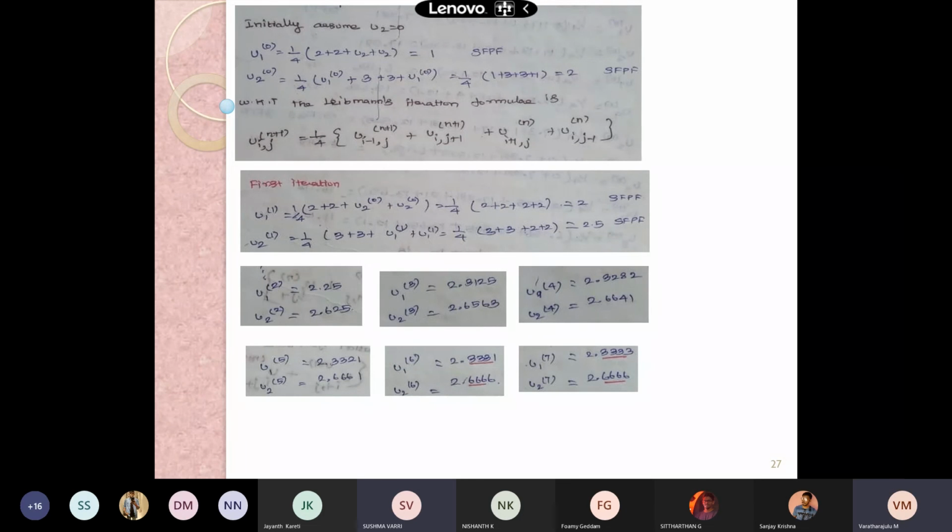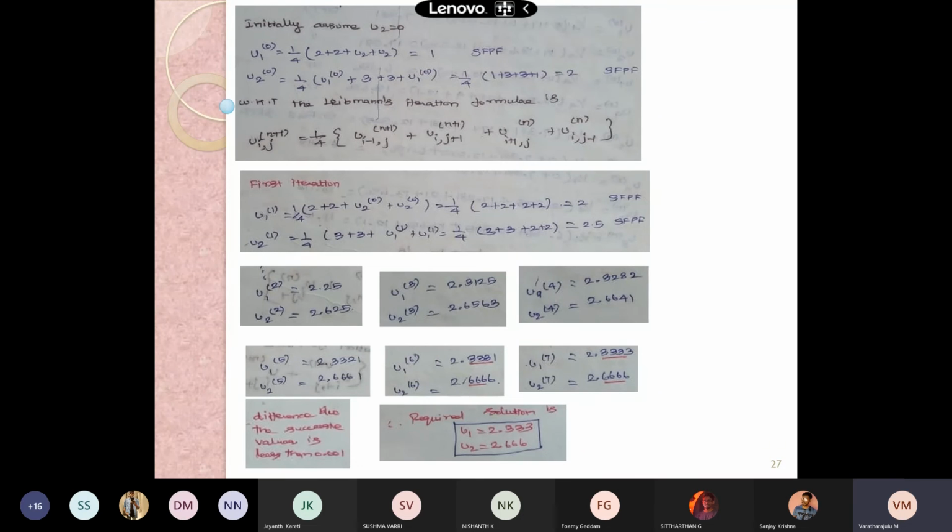Yes, the same result you will get with 3-digit accuracy in the 6th and 7th iteration. The difference between these two is less than 0.001. So we can stop our iteration with the 7th iteration. So our U1 is equal to 2.3333 and our U2 is 2.6666. Here the difference is less than 0.001, so this is the required solution.